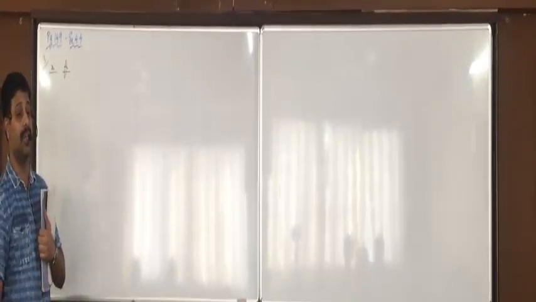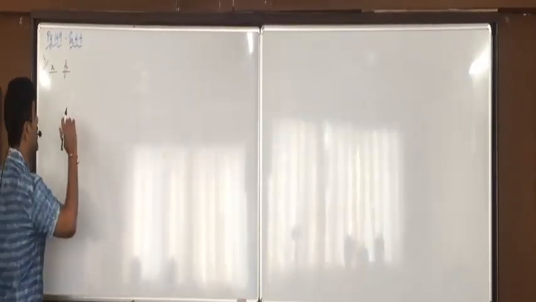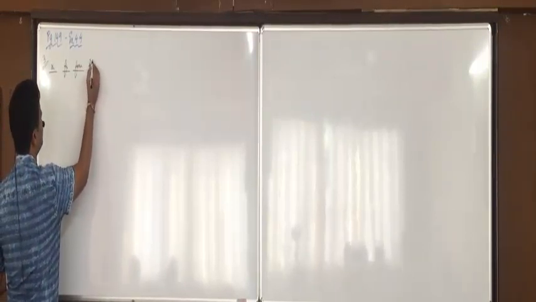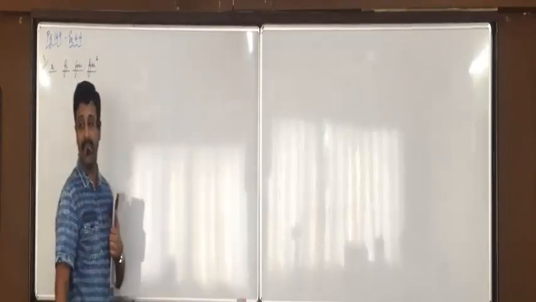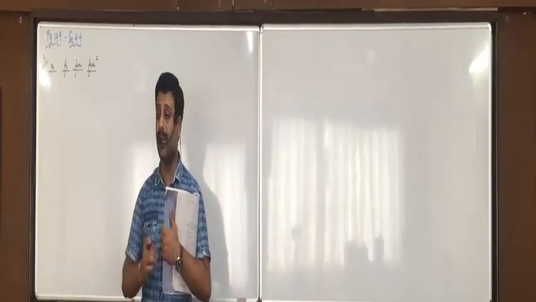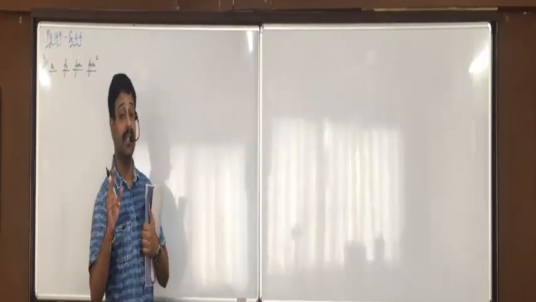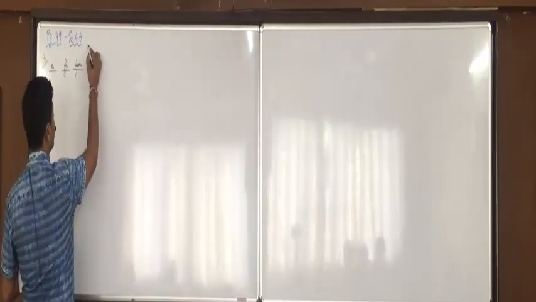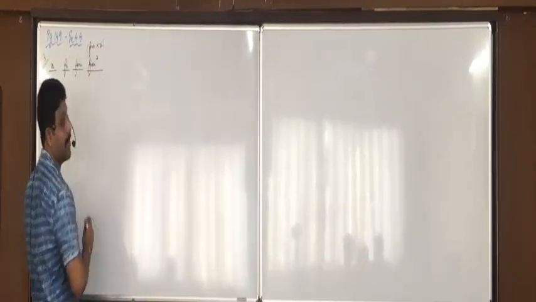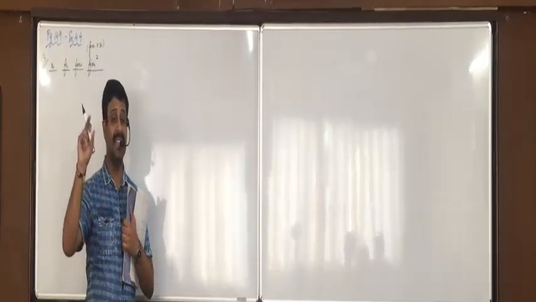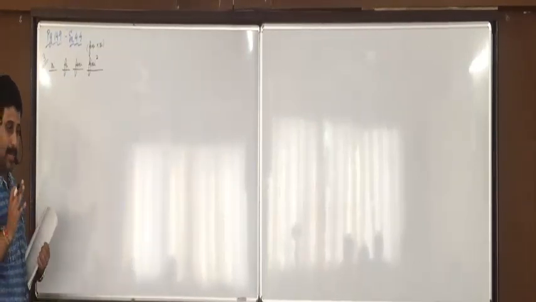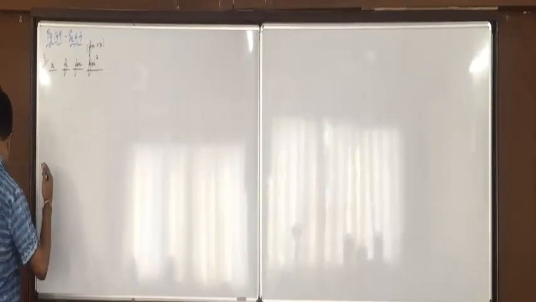Viraj and Shlok, be attentive. For standard deviation itself and the mean also we require the workings Fixi and Fixi square. What workings are required to find the standard deviation? Fixi and Fixi square. I made you write it in the notes yesterday. How would you find Fixi square? Fixi into Xi. What mistake should not be done? Don't do Fixi whole square. It is only Xi square multiplied with Fi. So Fixi into Xi. So make these columns, and write the values of Xi and Fi.